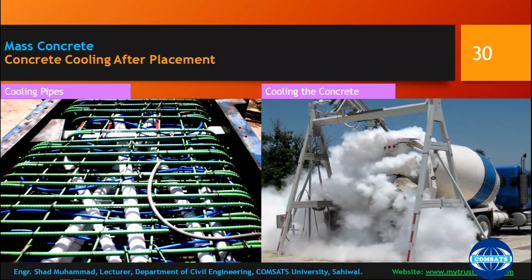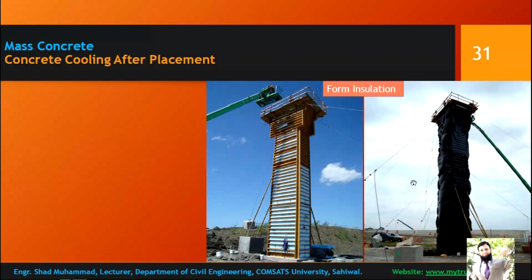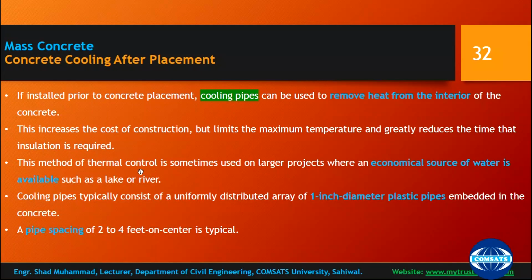So cooling pipes should be used inside your concrete member, rather than cooling the concrete member externally. This is form insulation, the insulation of the formwork. If installed prior to concrete placement, cooling pipes can be used to remove heat from the interior of the core.